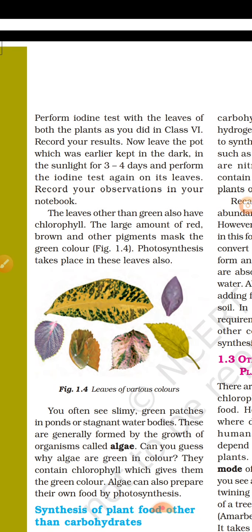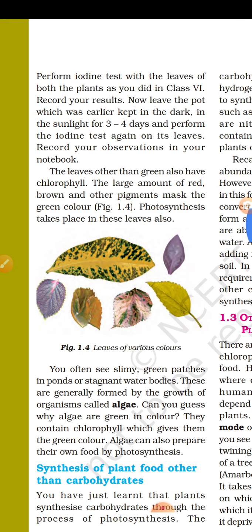You often see slimy green patches in ponds or stagnant water bodies. These are generally formed by the growth of an organism called algae. Algae are also green in color. It means they contain chlorophyll, which gives them the green color. So algae can also prepare their food by the photosynthesis process.